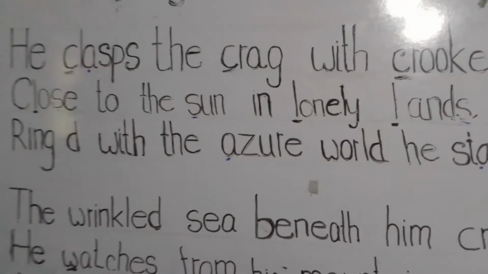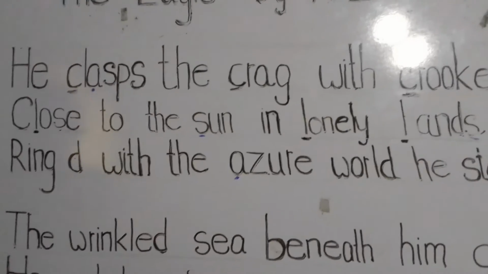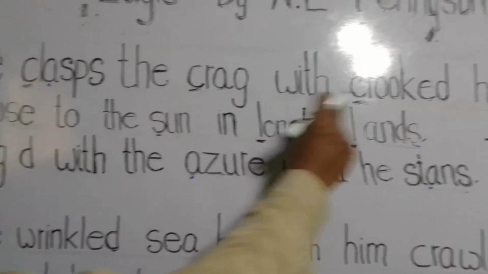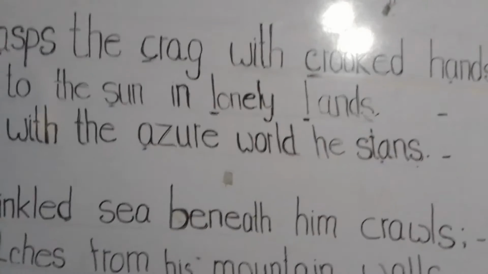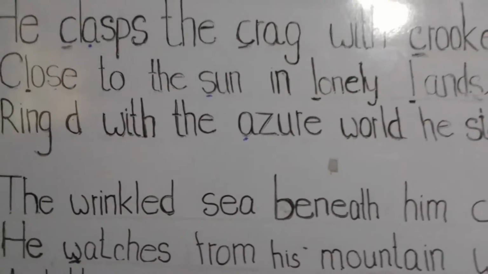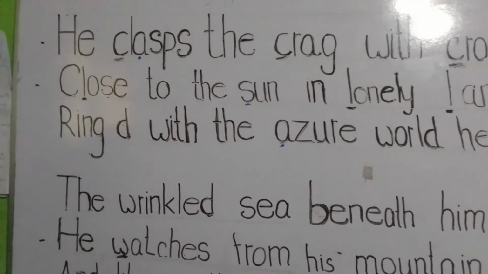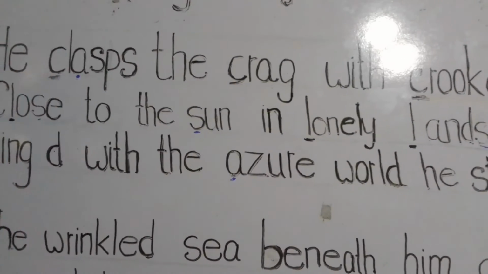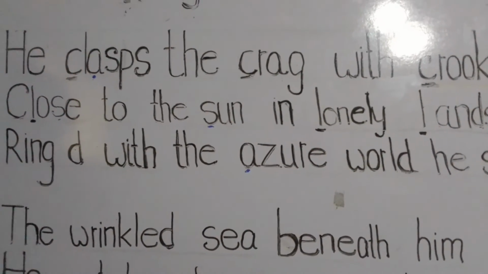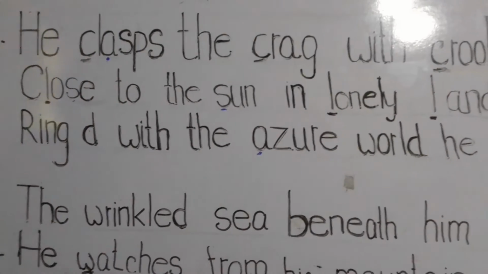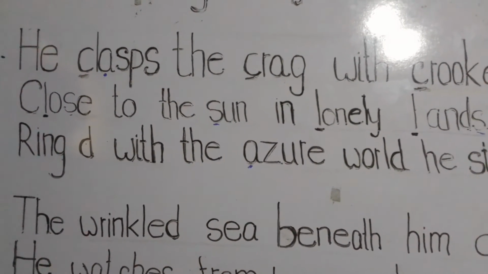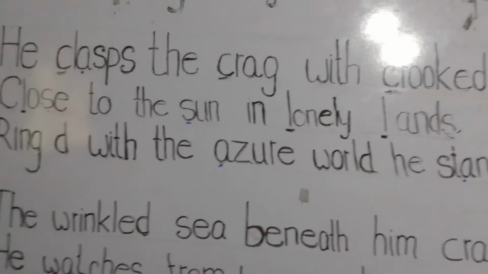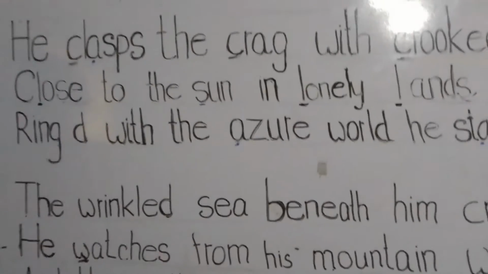I have marked the words clasps, crag, and crude. But it sounds the K sound. Though it is C, it sounds as K. The sound K suggests the harsh desert environment of the eagle.